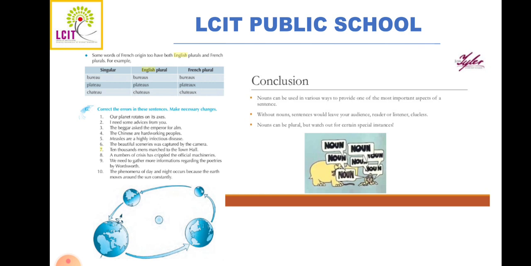Nouns can be plural, but there are special instances also where certain things do not follow the rule which others follow. So there are different varieties in nouns also. I hope and believe that you have understood what I tried to explain over here. Some exercises are also given over here. Those exercises we'll be doing together in the notes which I'll be sending you later on.